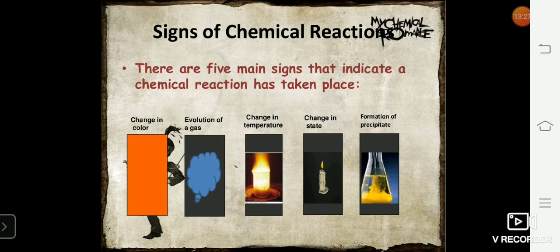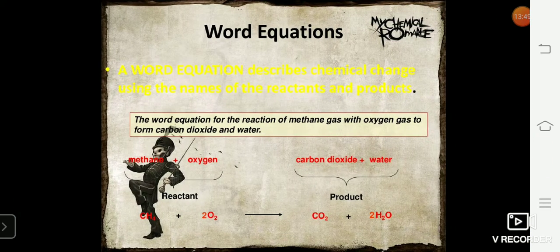Second one is evolution of gas. Third one is change in temperature. Fourth one is change in state. And fifth one is formation of precipitate. Now, these are the 5 basic indicators that a chemical reaction has taken place. We'll be doing each with an example.